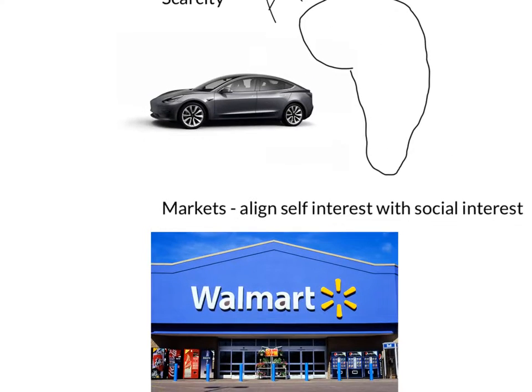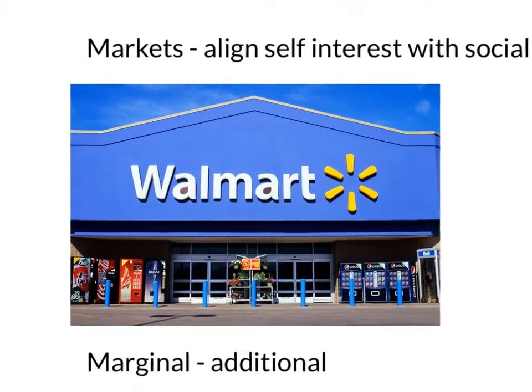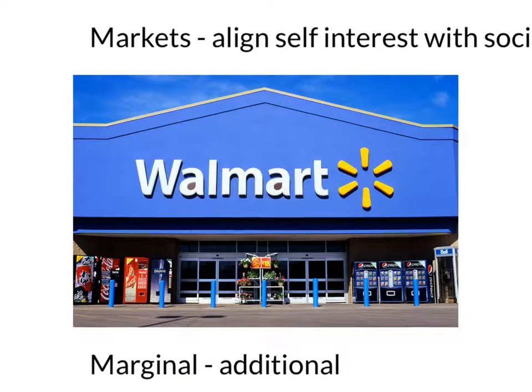Now, moving on to the next definition, we have markets, which align self-interest with social interest, and they are generally beneficial. We have Walmart here, and a self-interest would be making money off of selling the goods, and a social interest is feeding people so they survive with food.